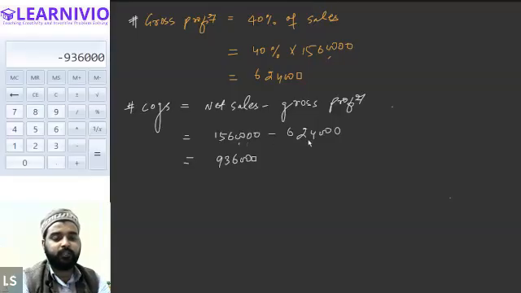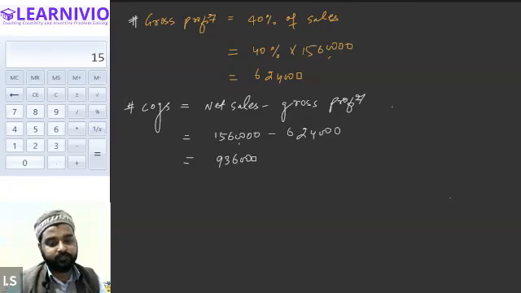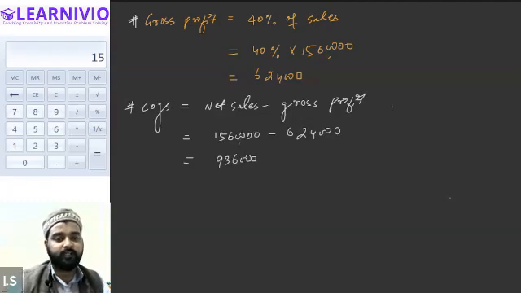Basically, I have reduced 15,60,000 from 6,24,000. Therefore, there is a minus sign. So minus we should write. Basically, we need to reduce 6,24,000 from 15,60,000. What I have done is I have reduced 15,60,000 from 6,24,000. Therefore, we are getting the negative sign.